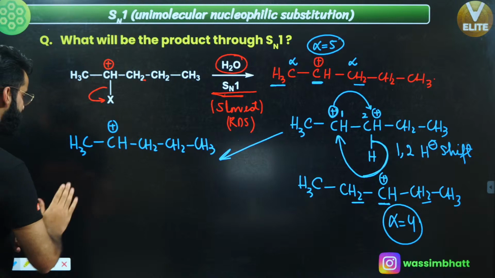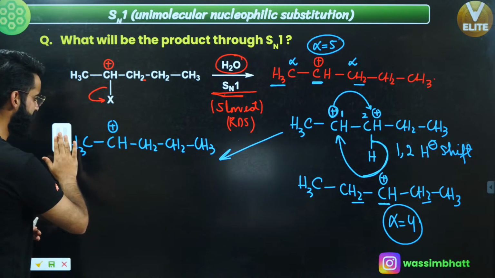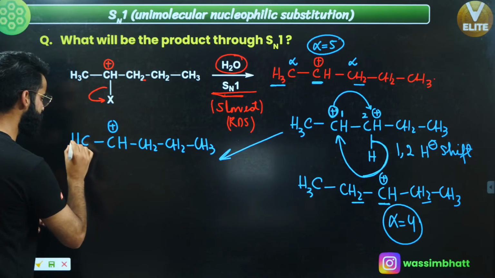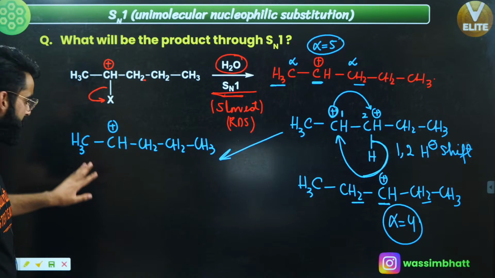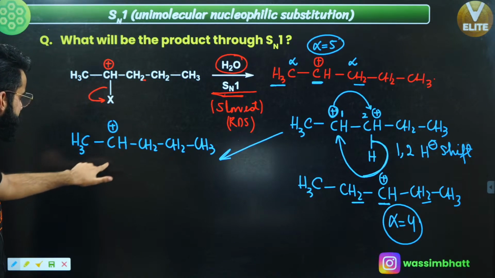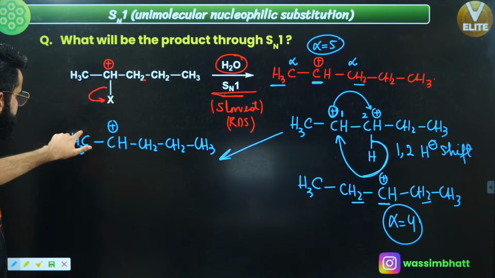There is one more rearrangement possible over here. What is that going to be? Just have a look. This is your CH3 over here. First of all, if you take H negative out from here and attach that H negative with this, the positive charge comes on this carbon.